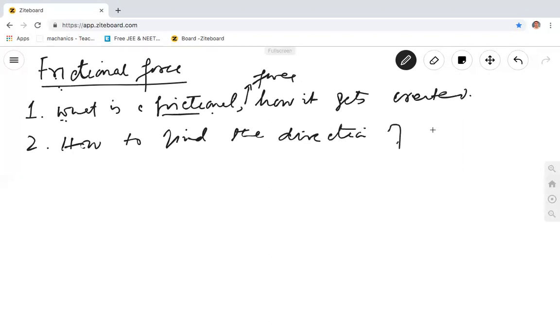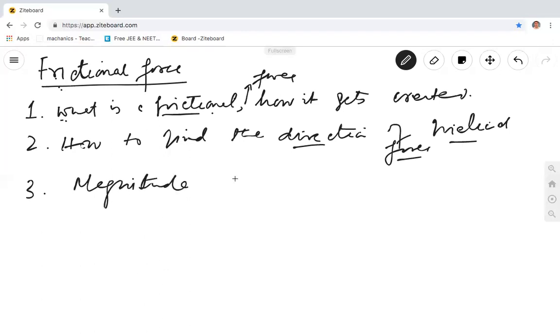Then, as we know, force has both magnitude and direction. If we are able to find the direction of frictional force, then finally we have to talk about the magnitude of frictional force. How to find it.